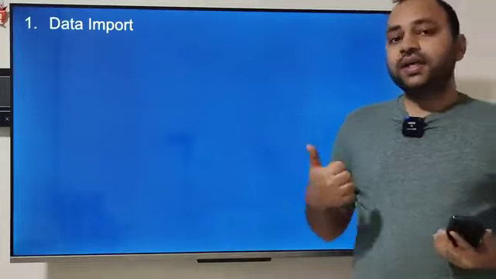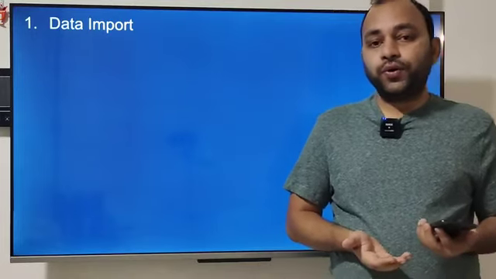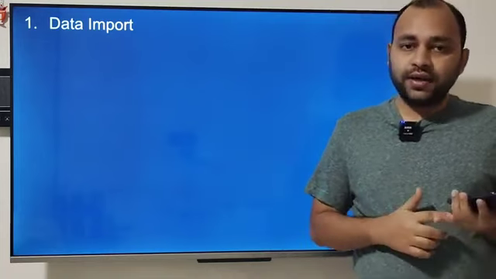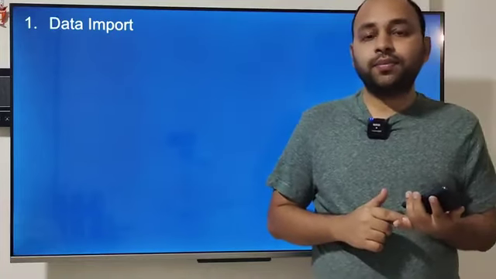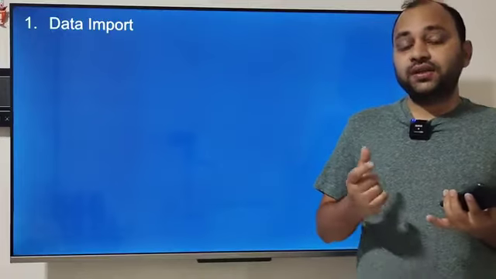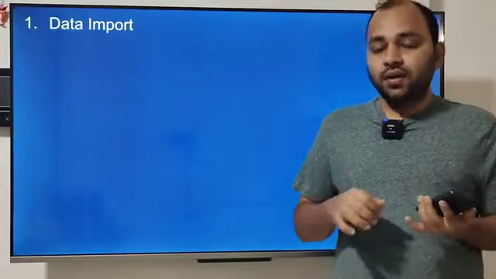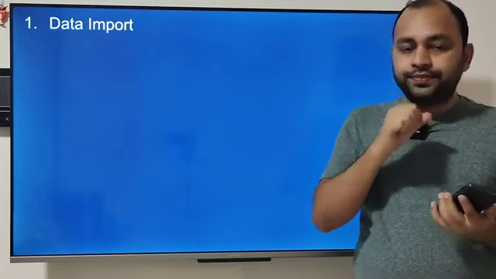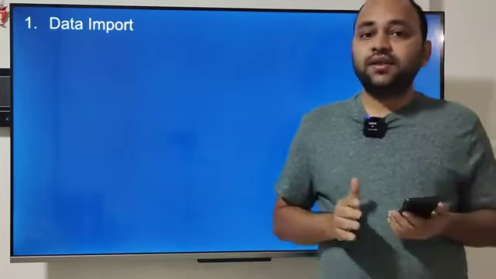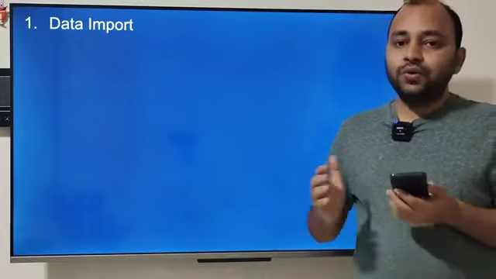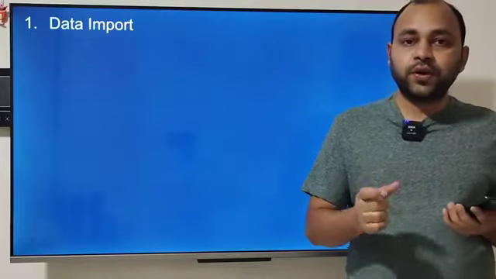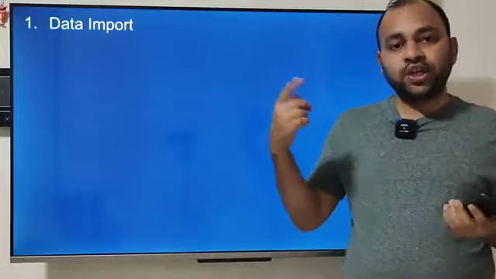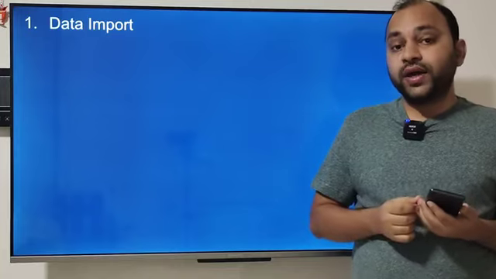But on this data import, why do I want you to spend around 3 hours? I want you to experiment with what happens when you import an Excel file. Within an Excel file you have multiple tabs, so how do you import a specific one, or if you want to import multiple sheets, what settings and check boxes do you need to click to import the data?